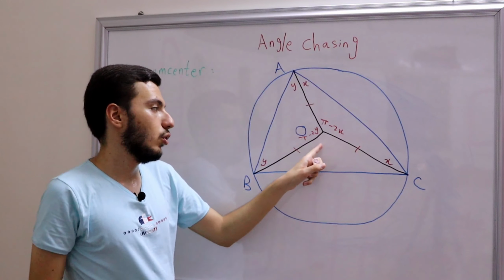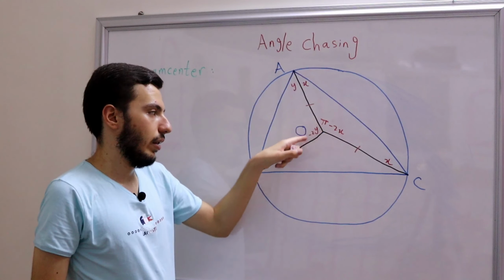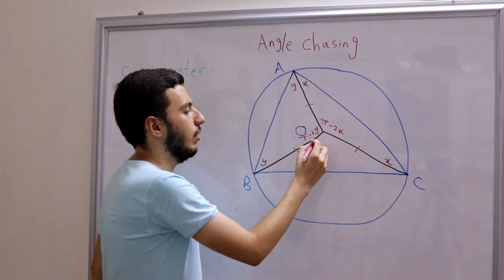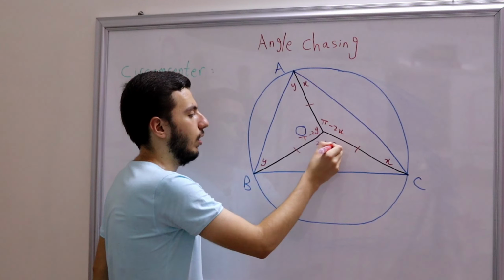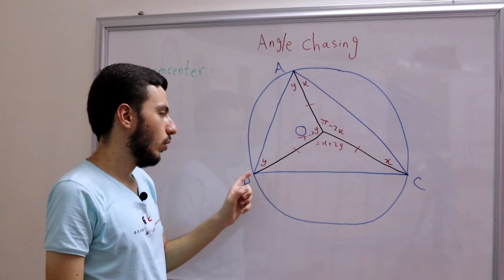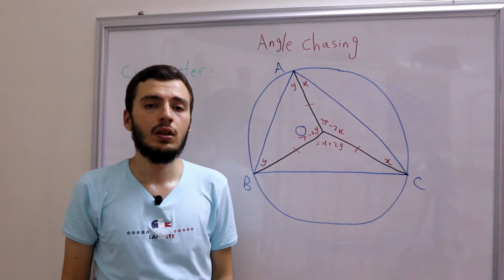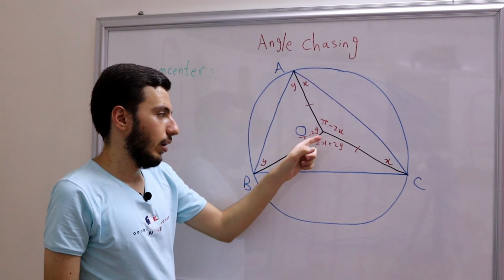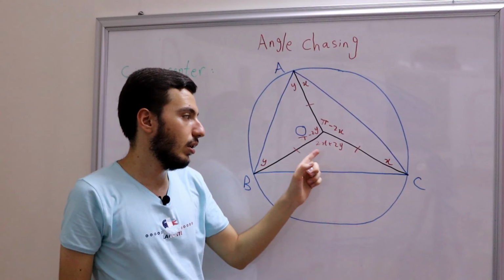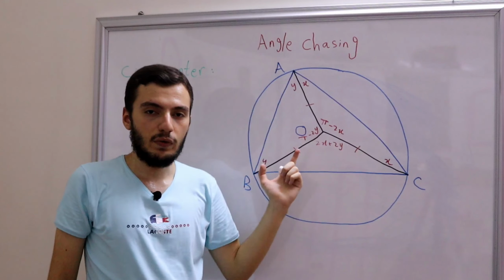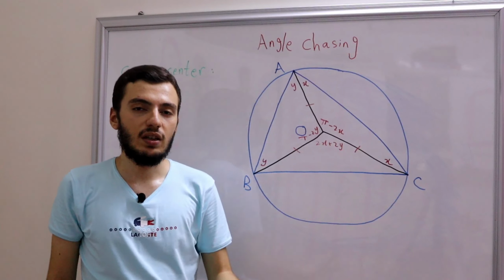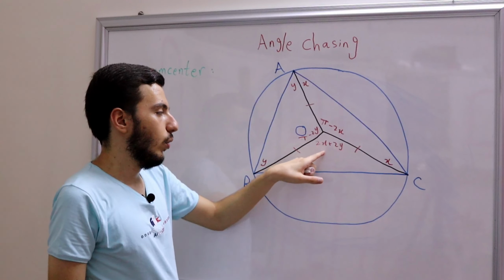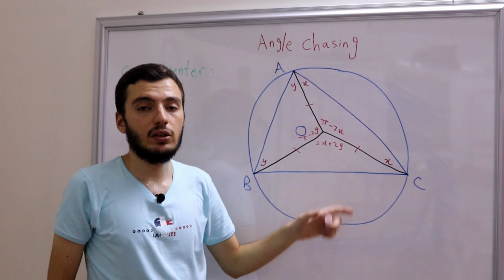All right, what about this one? Now this is easy. Because we know the sum of these three angles is simply 2 pi, right? That means that this angle is 2x plus 2y. All right, so now we know what BOC is. BOC is 2x plus 2y. But guess what? This is a problem, right? Because we need to find the angle BOC in terms of A, B, and C, not in terms of x and y. Because remember, we made up x and y, not the problem setter, right? Okay, so we need to find a way to represent 2x plus 2y in terms of A, B, and C.